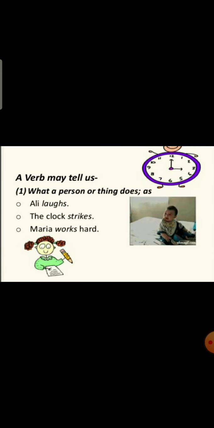Now, what can a verb do? A verb may tell us what a person or thing does, as in Ali laughs. What does Ali do? Ali laughs. So, laughs is the verb. The clock strikes. What does a clock do? Strikes. Strikes is a verb. Maria works hard. What does Maria do? She works hard. Works is a verb because these words tell us what a person or thing does.